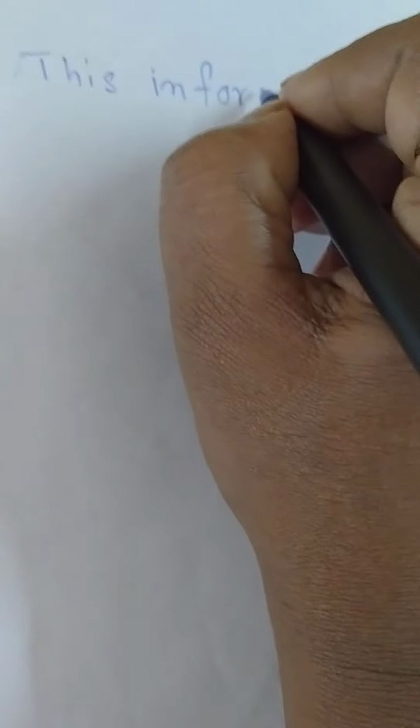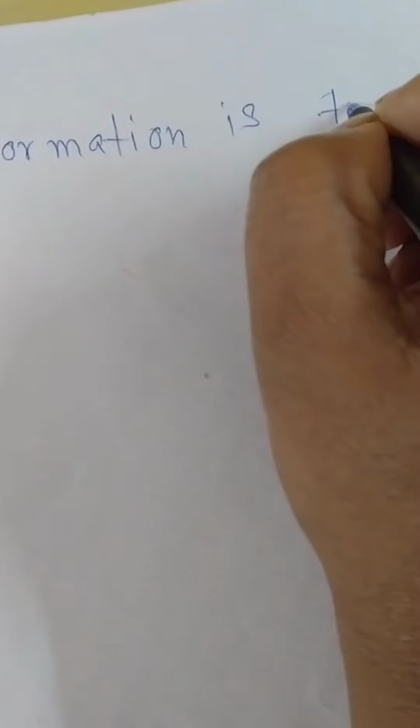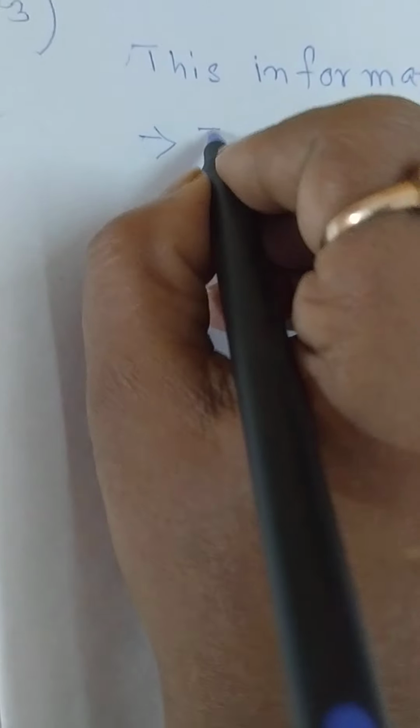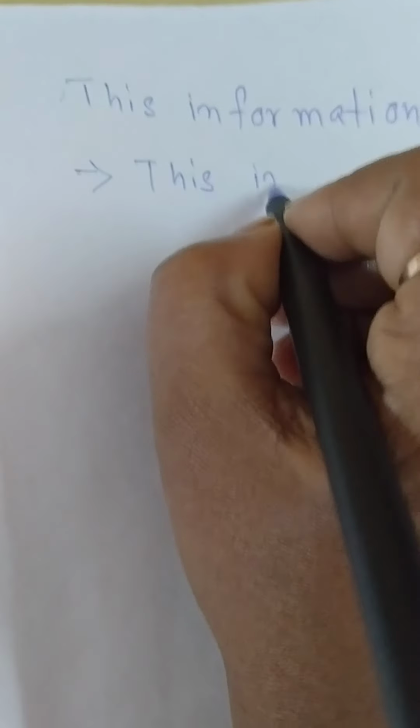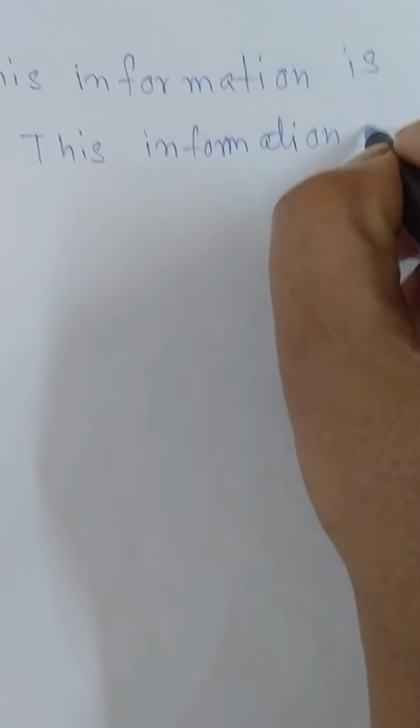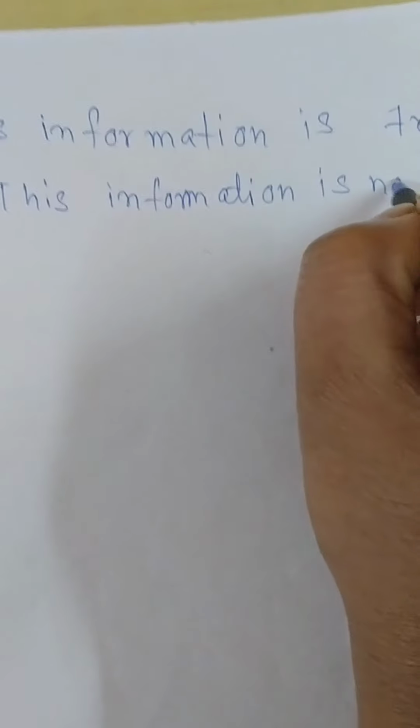This information is true. The answer will be: this information is not.